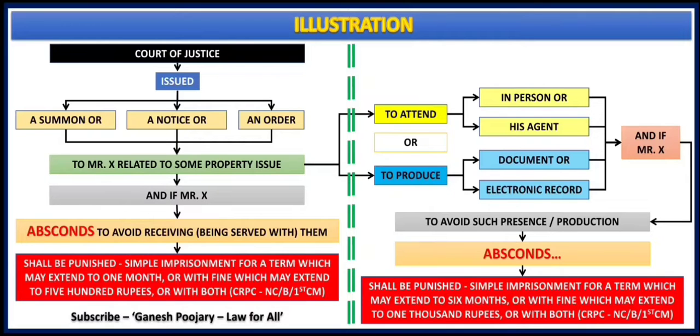In that case, he has committed an offense, because as per this section, when a competent public servant has given a notice or summon or an order to a particular person, he should receive it, and if he is absconding to avoid receiving it, or if it is saying to attend or to produce in person or give some documents, and if he is absconding, that is an offense. That is what we need to understand from section 172. I hope that is very clear.